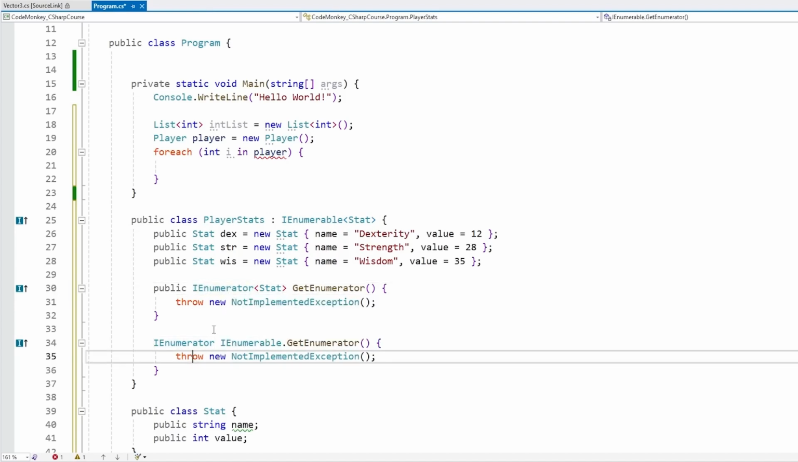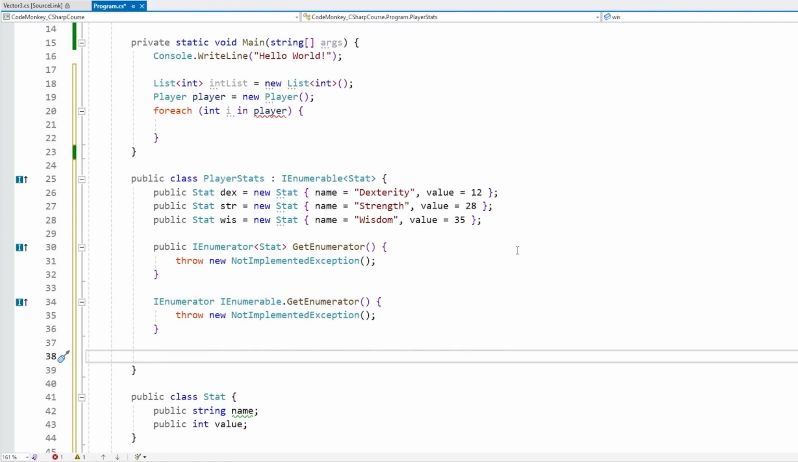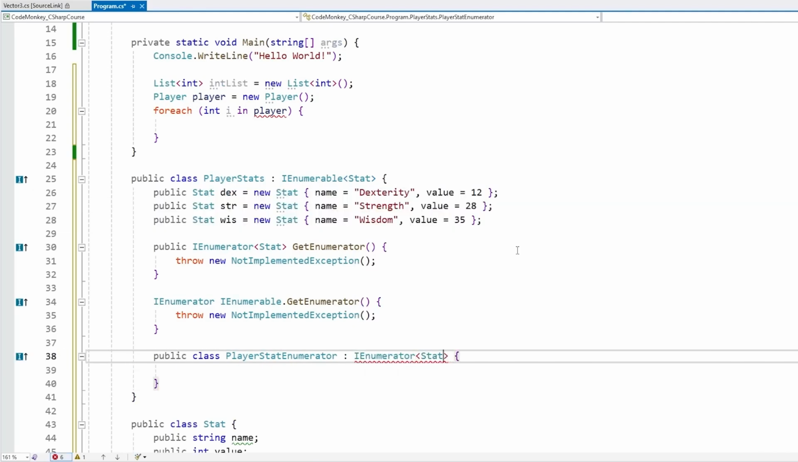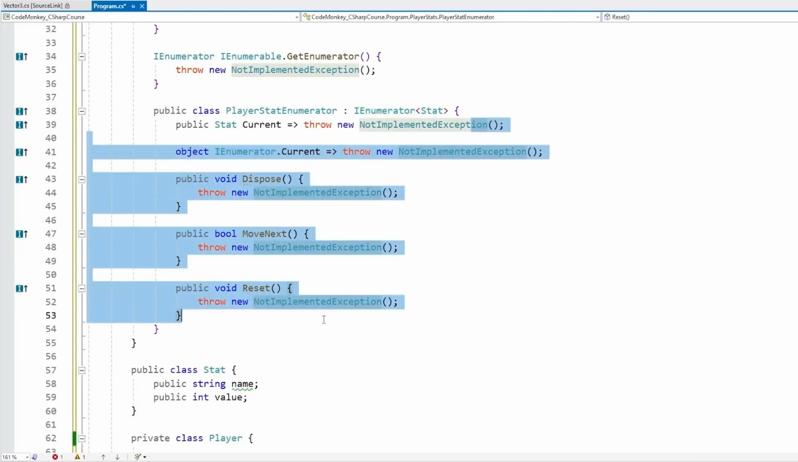So let's make a class that is going to be our enumerator. Usually for that, we build it as a nested class. So up here, let's make that. So the PlayerStatEnumerator, and we're going to implement IEnumerator, and again, also of type Stat. Then let's see what we need to implement on this one. So over here, let's select, and then over here on this little light bulb, let's implement this interface. So yep, there you go. Now we need to implement all of these.